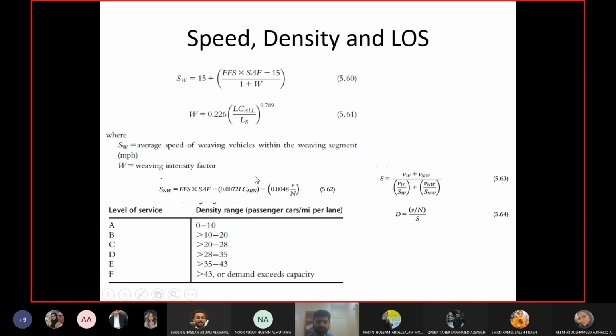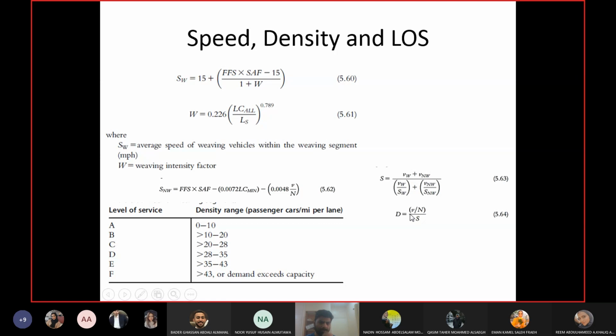So these two are different. And this is the total flow rate, divided by the total number of lanes. Then this is the total speed of the segment. So this is like taking an average. They are trying to take an average here. Okay, and this is the density.